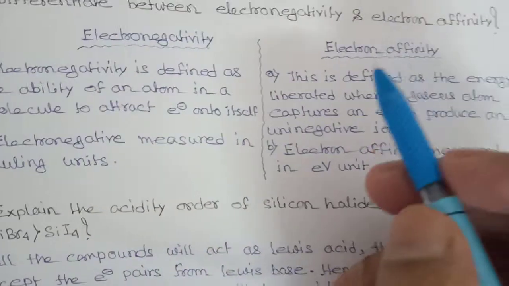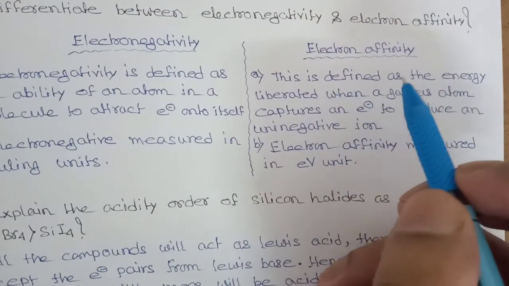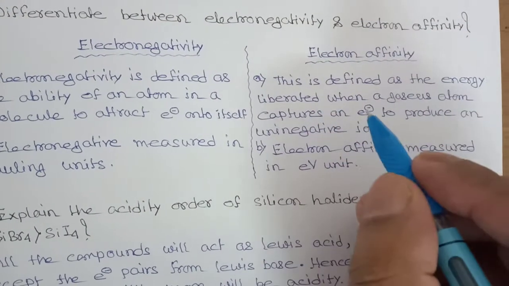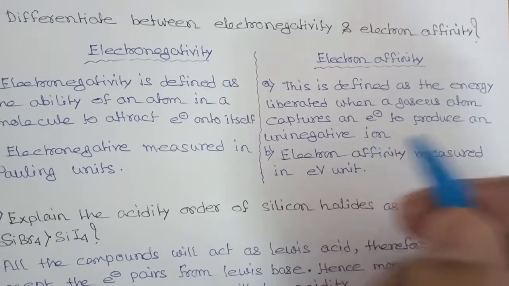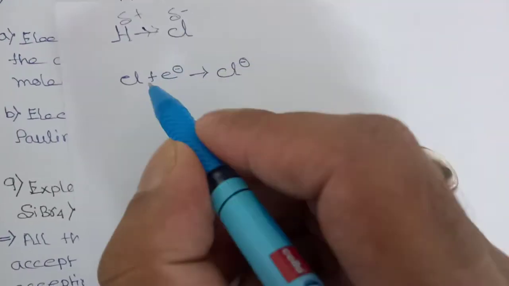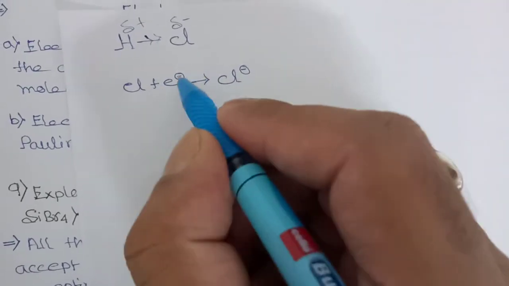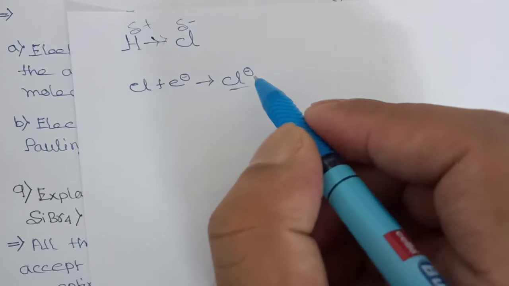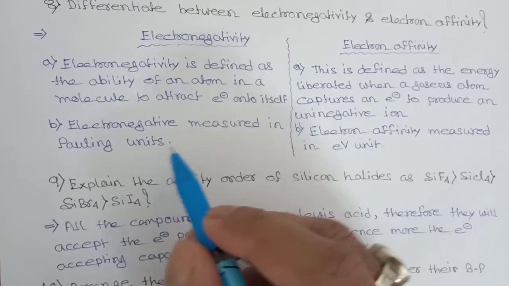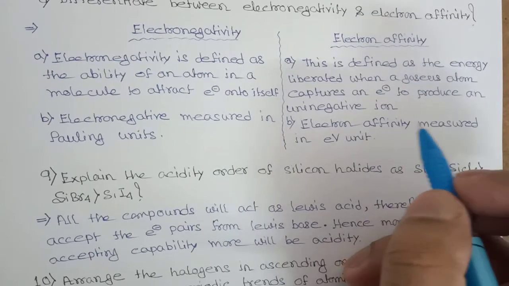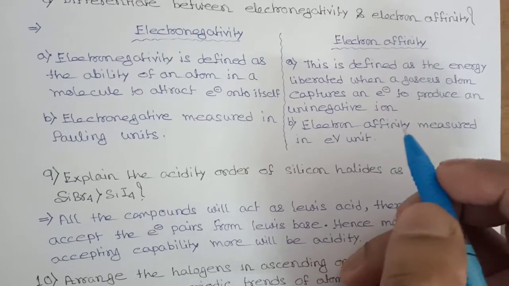And what is electron affinity? This is defined as the energy liberated when a gaseous atom captures an electron to produce a uninegative ion. See this process: this is a gaseous atom, and it captures an electron to produce a uninegative ion. So this process is called electron affinity. The second difference is that electronegativity is measured in Pauling units and electron affinity is measured in electron volts.